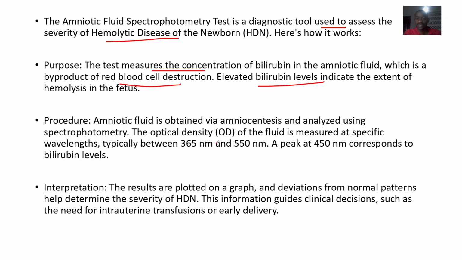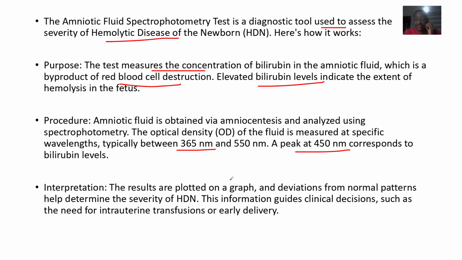So the optical density of the fluid is what? Measured at specific wavelengths, typically between what? 365 nanometers and 550 nanometers. So a peak at 450 nanometers corresponds to what? Bilirubin levels. So interpretation: the results are plotted on a graph.